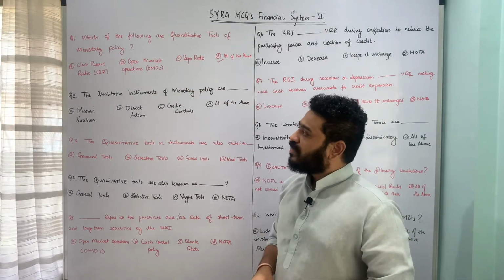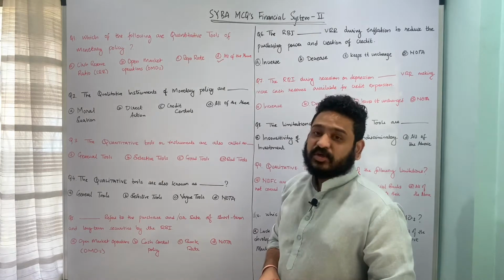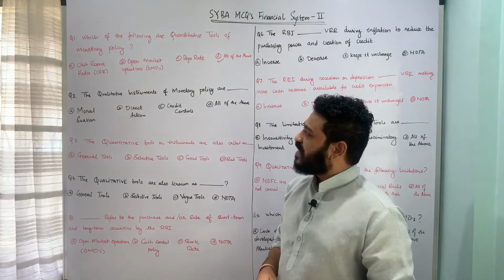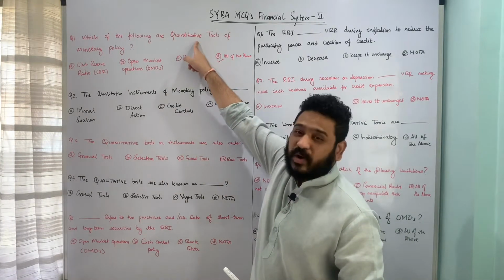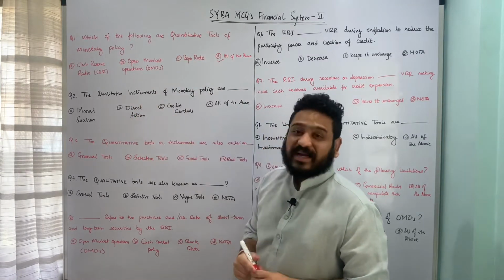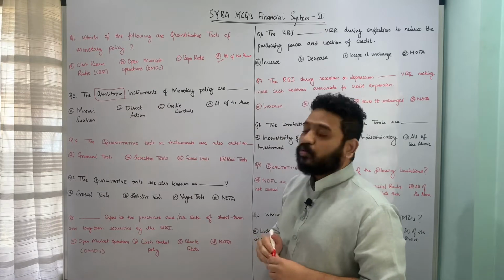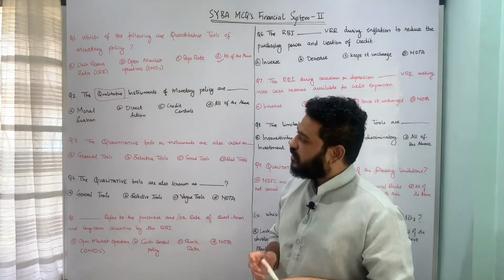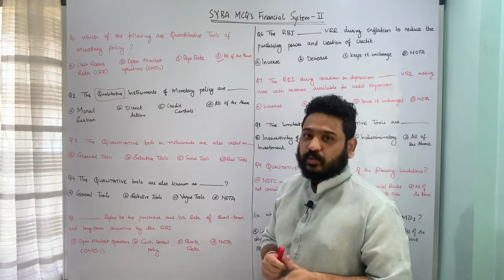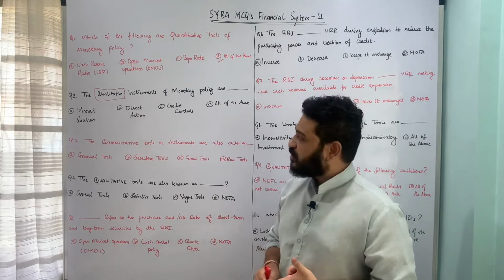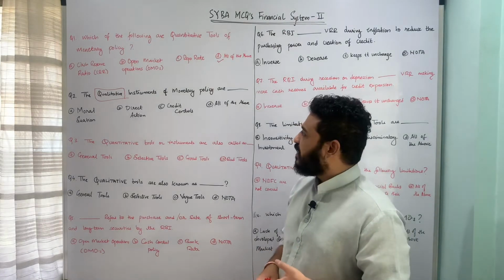The next question is, the qualitative instruments or tools of monetary policy are dash. Here I was concerned with quantitative, here I am looking at qualitative. The underlying options are A, moral suasion, B, direct action, C, credit controls, and D, all of the above.